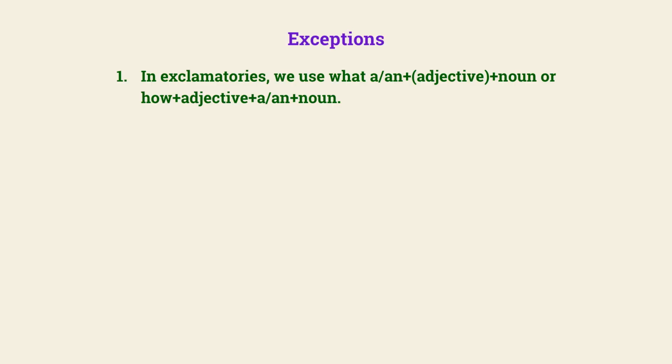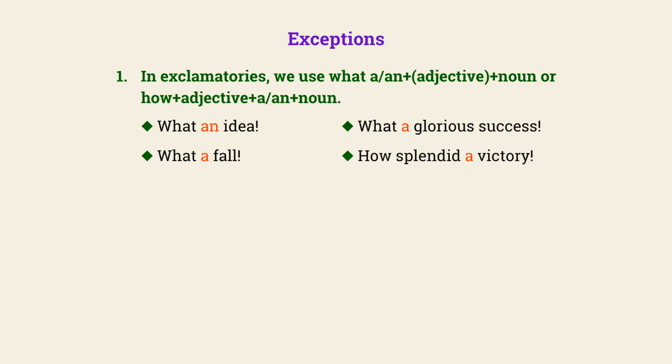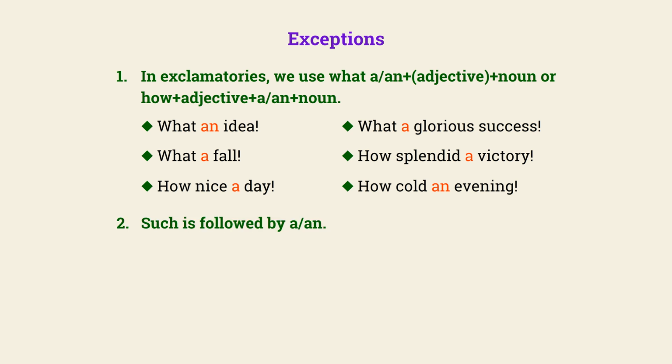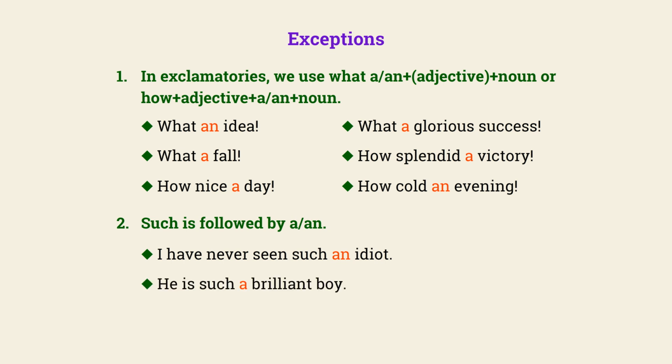Exceptions. In exclamatories, we use what, a or an plus adjective plus noun, or how plus adjective plus a or an plus noun. What an idea! What a glorious success! What a fall! How splendid a victory! How nice a day! How cold an evening! Such is followed by a or an. I have never seen such an idiot. He is such a brilliant boy.